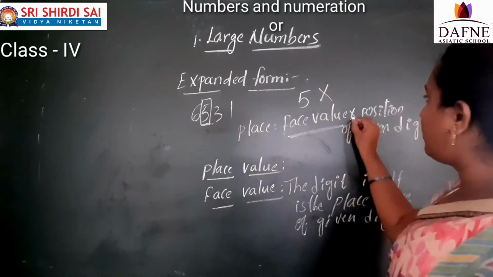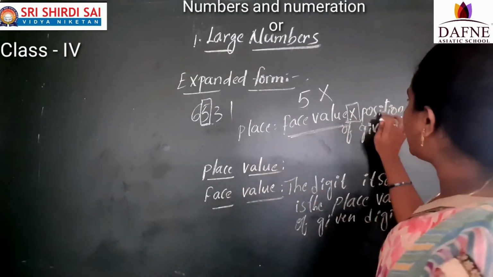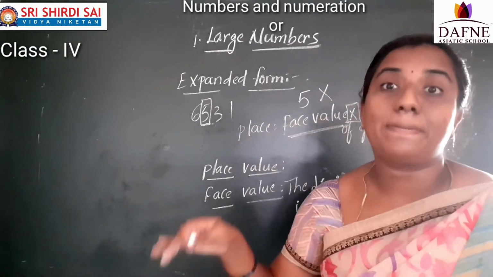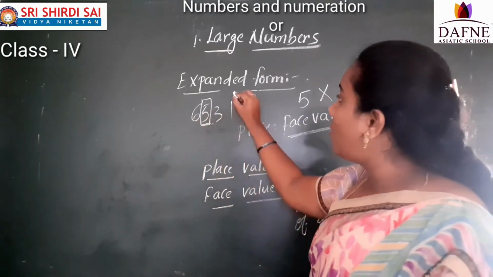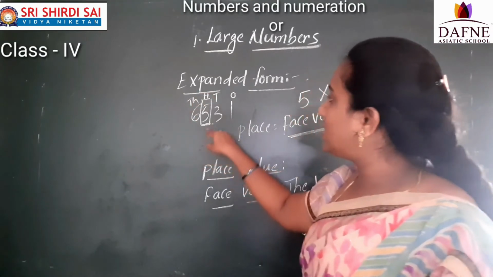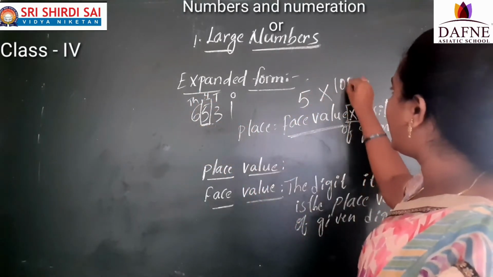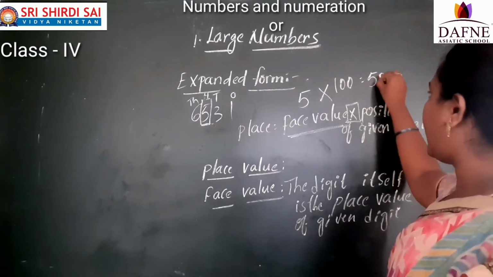5 into. We are having the into here. So into the position of this number. What is this position? Place value. What is the place? See here: ones, tens, hundreds, thousands. What is this position? Hundreds position. So 5 into 100, that equals 500.